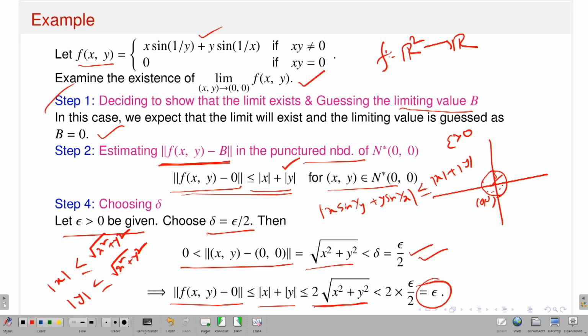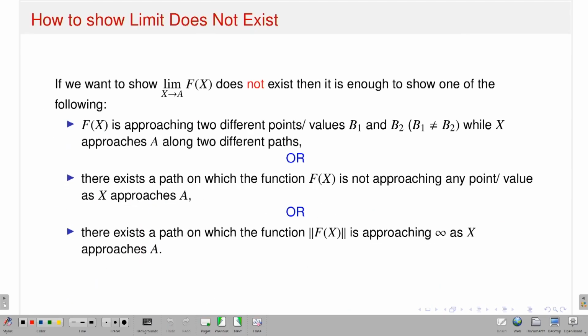So therefore, given epsilon, I can have a delta which is nothing but epsilon by 2, such that if the distance between (x, y) and (0, 0) is less than delta, then the corresponding value of f(x, y) minus 0 is less than epsilon, and that is nothing but the definition. Therefore I can say that yes, the limit exists, and the limit of f as (x, y) approaches (0, 0) is exactly equal to 0.